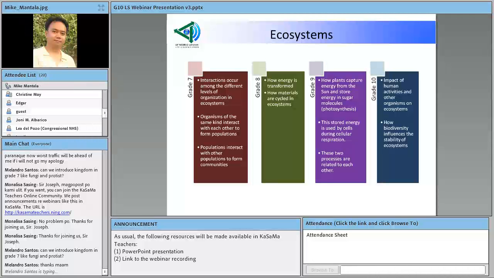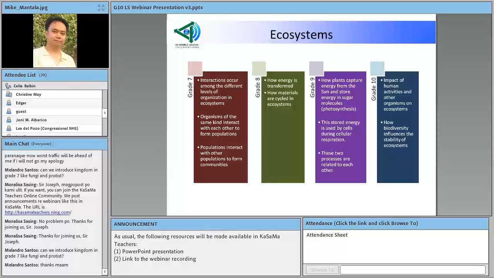In other words, Sir Melandro, the nitty-gritty of taxonomic principles or concepts involving systematics and the like are taken up in grade 8. In grade 7, we introduce biodiversity without mentioning the term, by introducing students to organisms other than plants and animals.